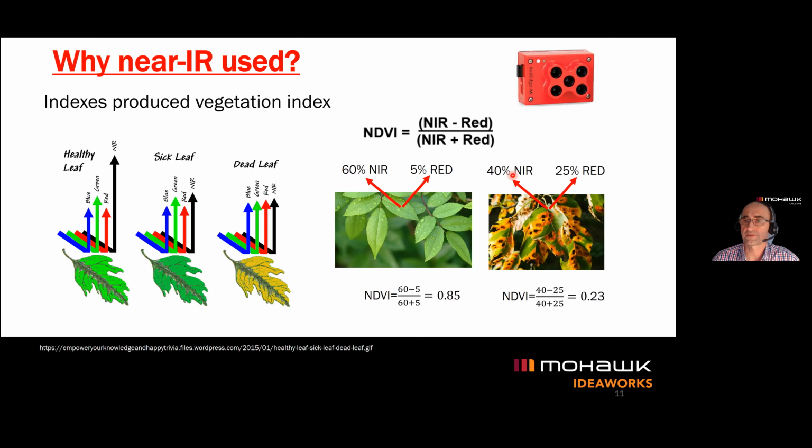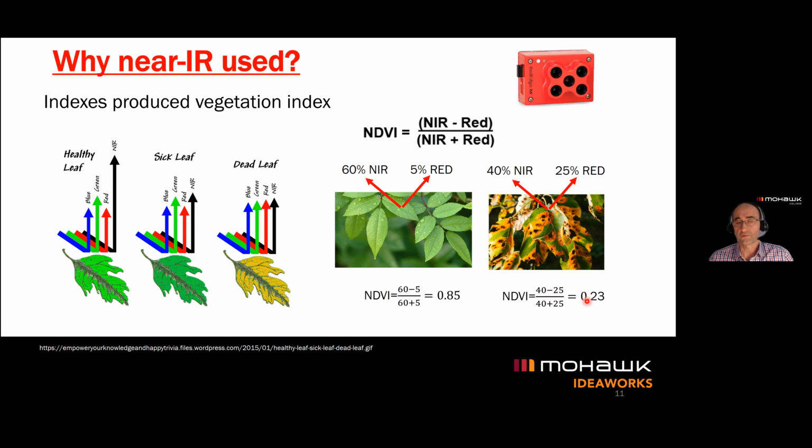Putting these numbers in, the NDVI index would be 0.23. It means that if we have a low value of that index, we have to physically go into the field and inspect what is happening. Is it an insect infection, fungal infection, not enough water, not enough fertilizer?